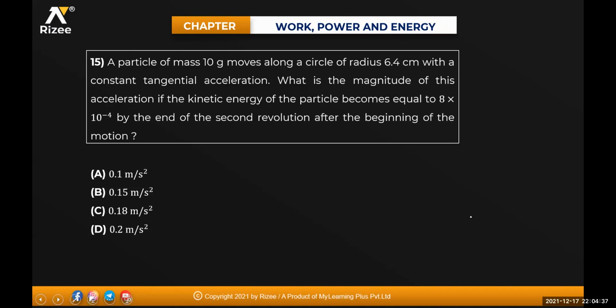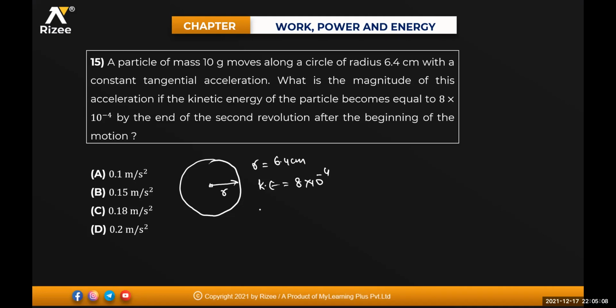The particle is moving along a circle of radius r equals 6.4 centimeter with a constant tangential acceleration.